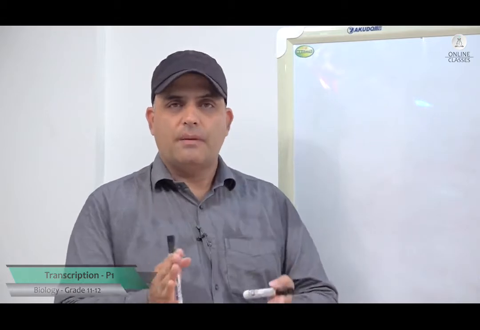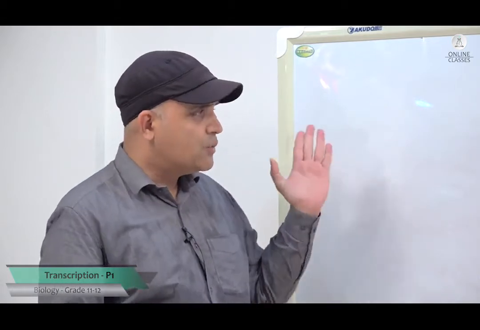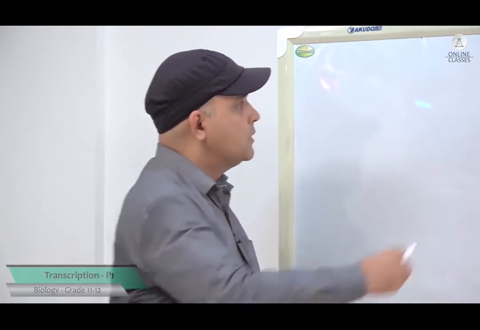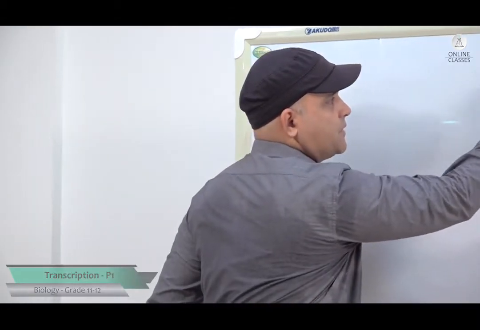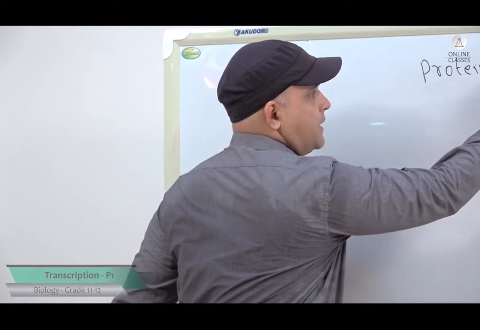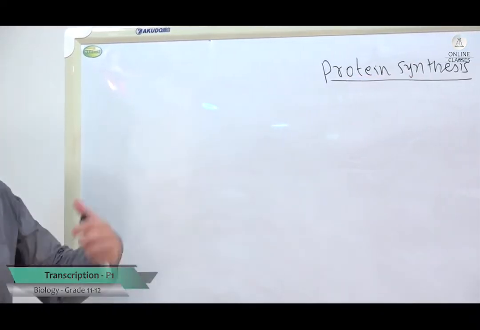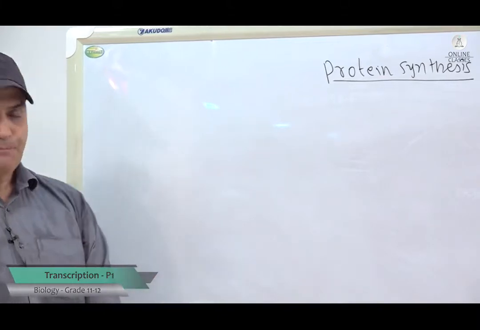The important topics that we have chosen for these discussions are, the first topic is about protein synthesis. We will discuss how proteins are made. This will be divided into two classes, the first class being transcription. The next class will be part 2, where they will be discussing translation, the next part of it. So, the topic is protein synthesis, and in this class I will be discussing transcription only. In the next class we will be discussing translation.